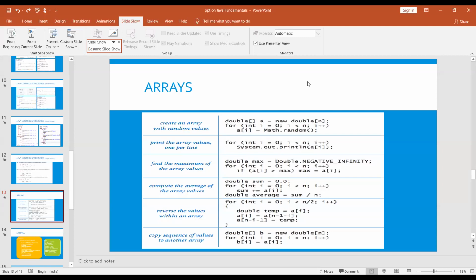To read any single value, single quotes are used. Double quotes mean a string or paragraph. For example, Gayatri Vidya Parishad: if you want to save this, we need to use double quotes. Single quotes mean a single character. When you are using a single character, we use single quotes.